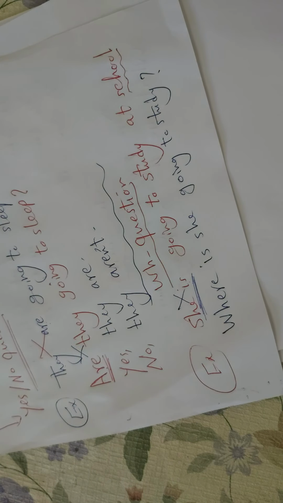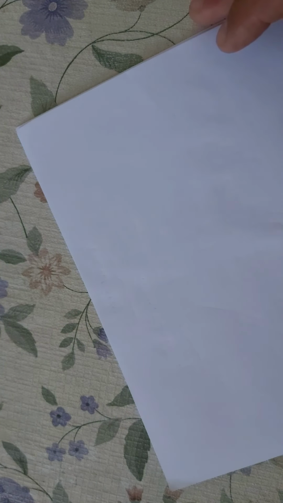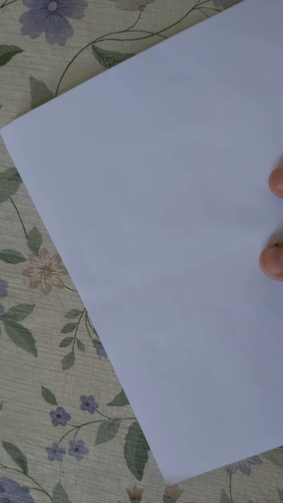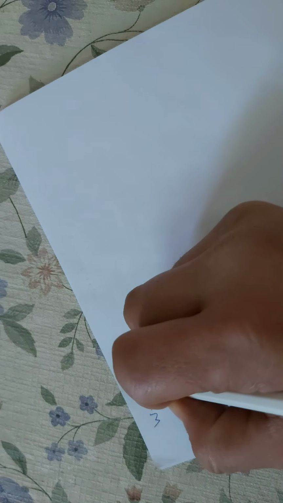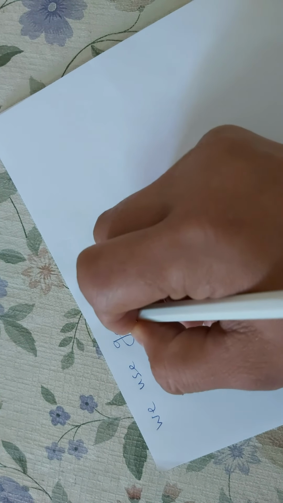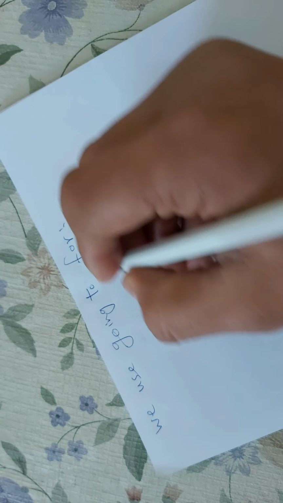Okay. Now we have an important question. We told you before how to use will. Now I will tell you how to use going to. We use going to for these things.